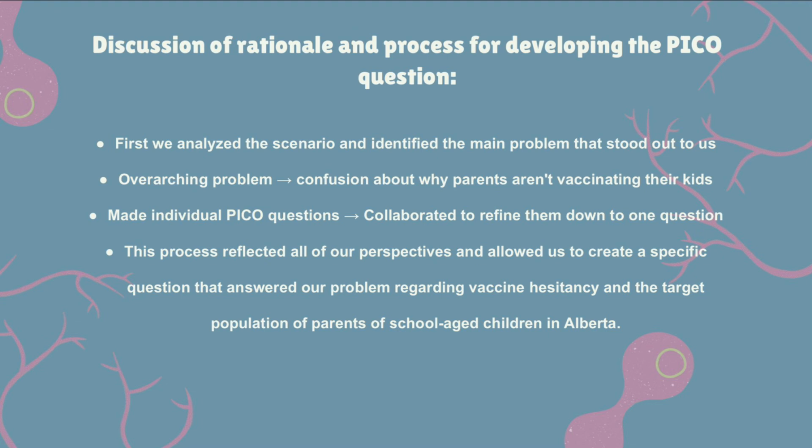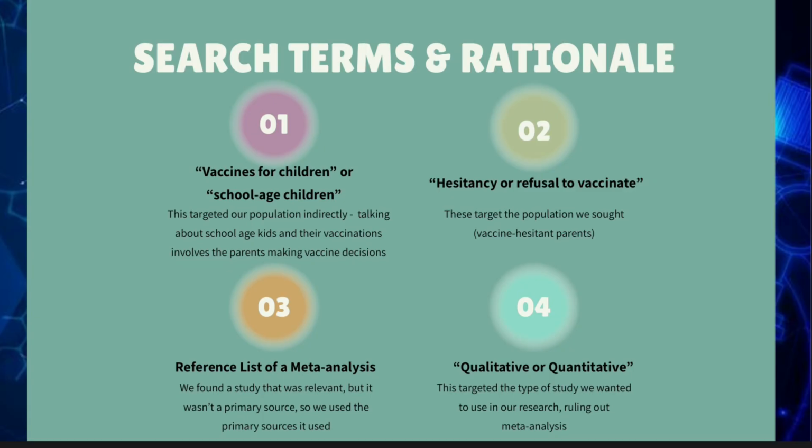This process allowed us to reflect all of our perspectives and answered our problem regarding vaccine hesitancy along with the population, which was parents of school-aged children in Alberta. We used a couple of different strategies to conduct our research. Firstly, some of us used Google Scholar while others used U of A's library site, but we started with search terms like vaccines for children and school-aged children.